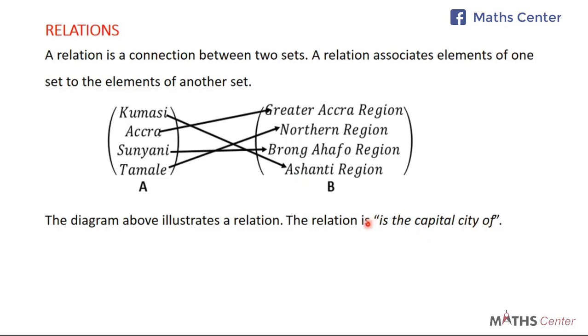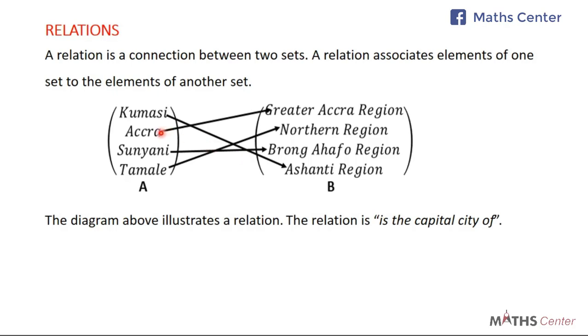Now let's try and see if this can work. So we are saying that the statement "is the capital of" is linking members of set A to members of set B. So let's take the first member of set A. We can say that Kumasi, then we pick the relation, is the capital of, then we pick the image here, Ashanti region. So we say that Kumasi is the capital of Ashanti region.